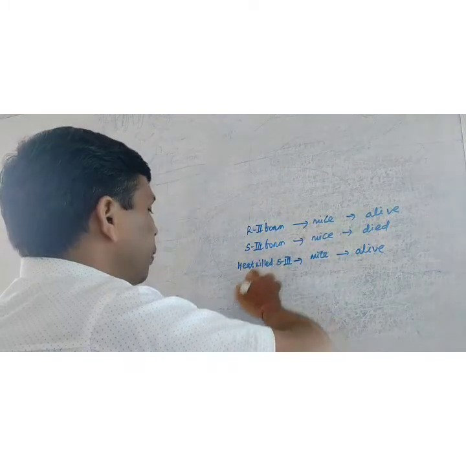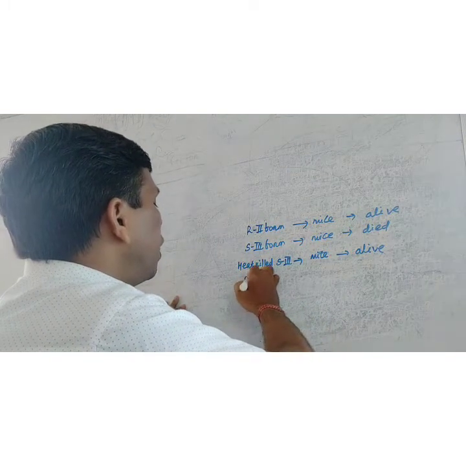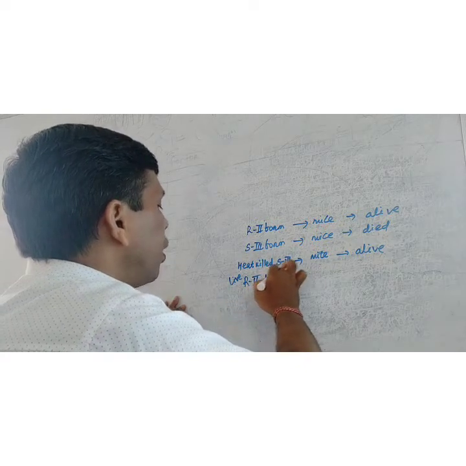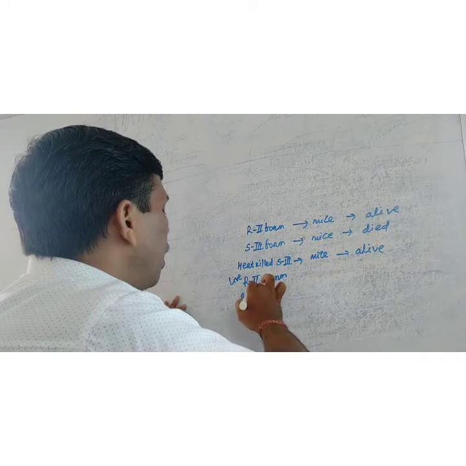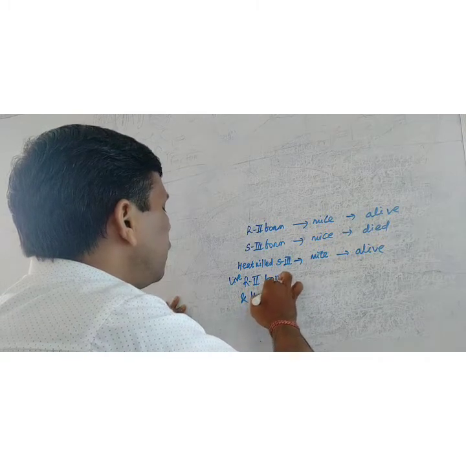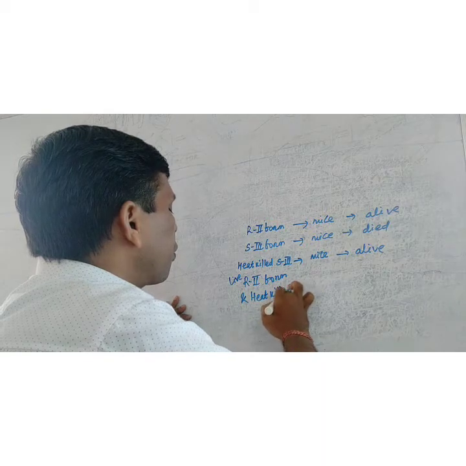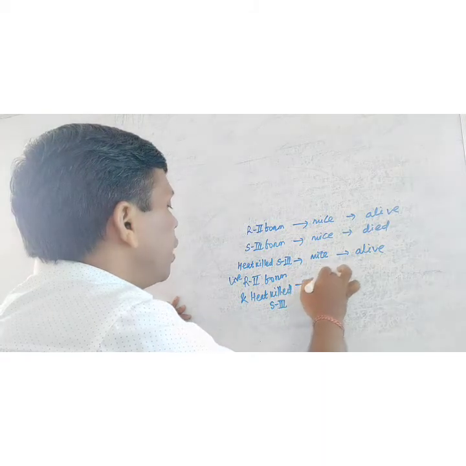In the next experiment, Griffith took live R2 form and heat-killed S3 form and injected them into mice together.